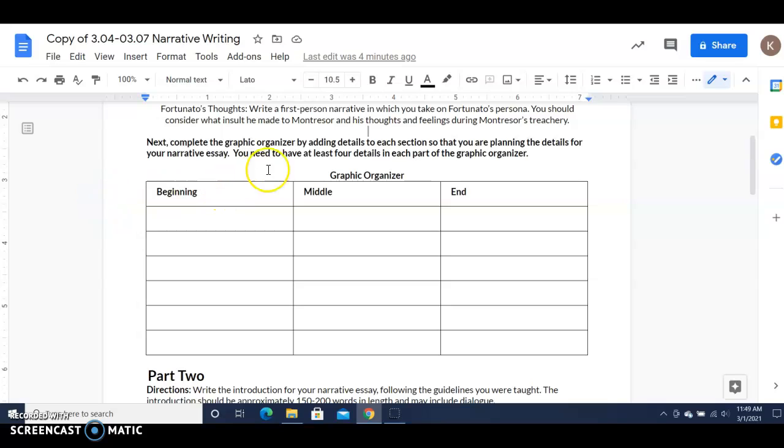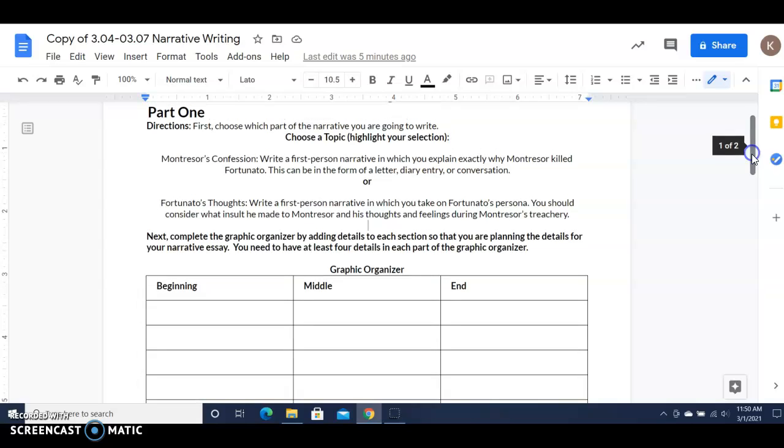This is just a graphic organizer where you are adding details to each section. It's your planner, kind of like your free writing, your ideas for the story that you're writing. So again, you're either going to be Montresor, confessing exactly why you killed Fortunato, or you're going to be Fortunato, and consider the insults that you made to Montresor and your thoughts and feelings as to what's happening to you during the story.